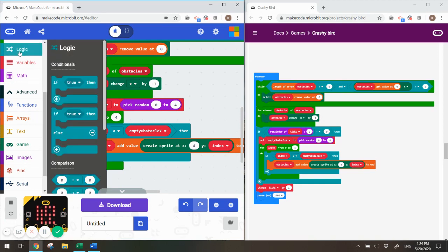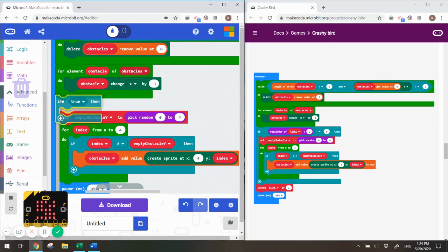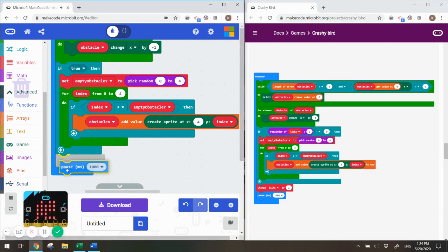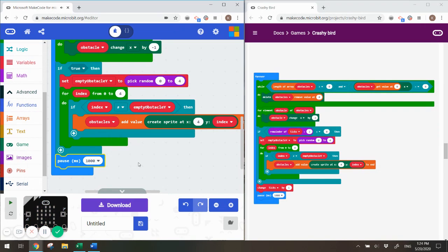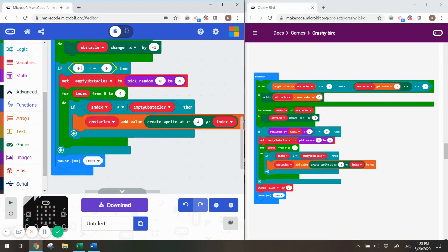So in our logic, we want the if statement, and if I wrap above that, that'll go around all of the rest of the code. I don't want the pause inside of it, so I'm going to pull the pause block outside of that logic statement. If we're going to do a comparison, so from our logic comparison, pull that into the true space, and we want remainder of ticks divisible by 3 if that equals 0.